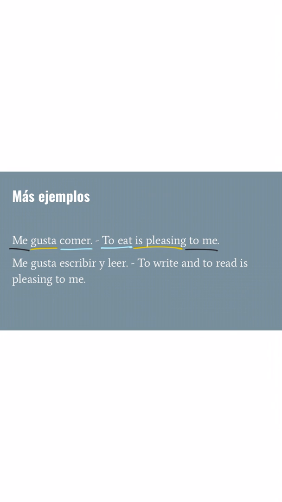Okay, and in the example below, notice we've added not just one verb, but we have two things that is pleasing to me. So we have me gusta escribir y leer, right? So again, I'm still the one that's being affected here. It's still me. And the subject here is not only going to be to write, but it's also to read. So to write and to read, we have finally is pleasing to me. Here we go. Me gusta escribir y leer. It is, again, to write and to read is pleasing, finally, to me.